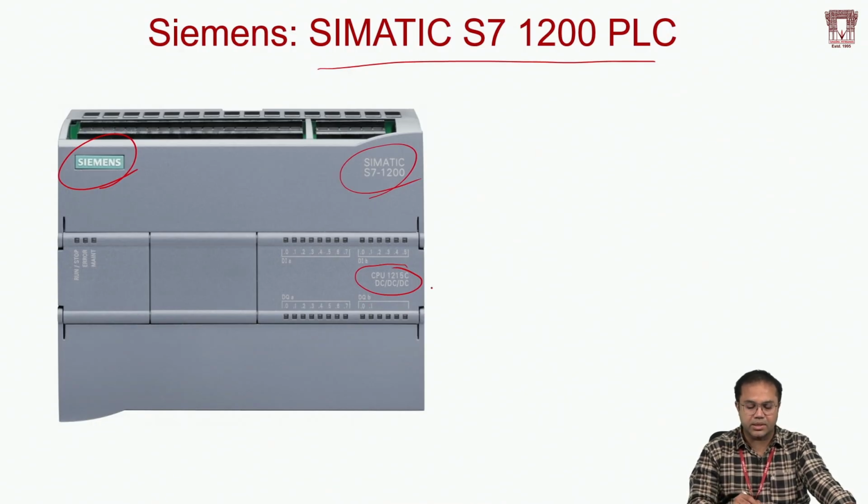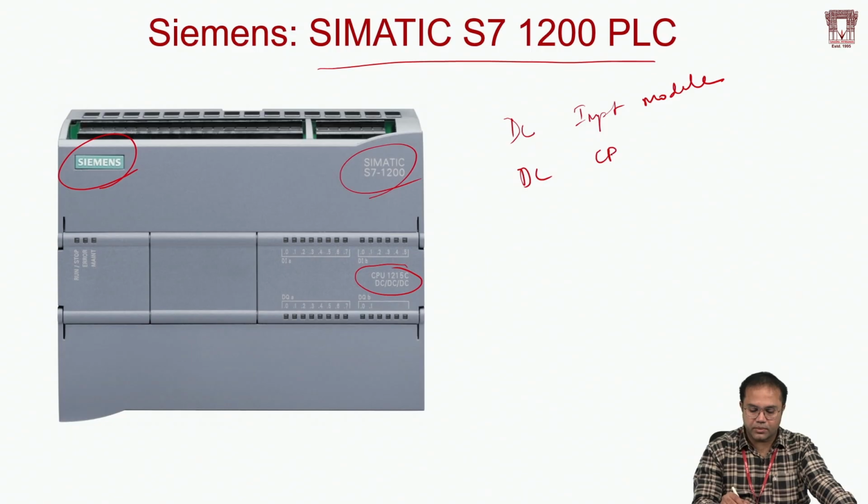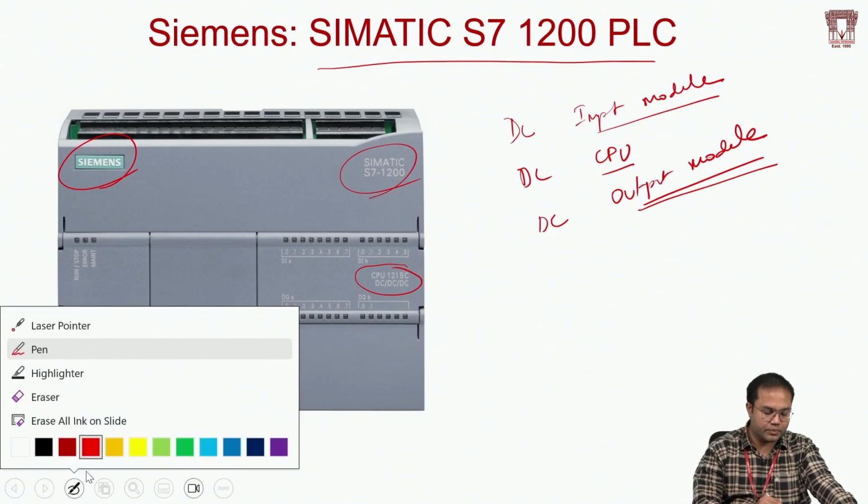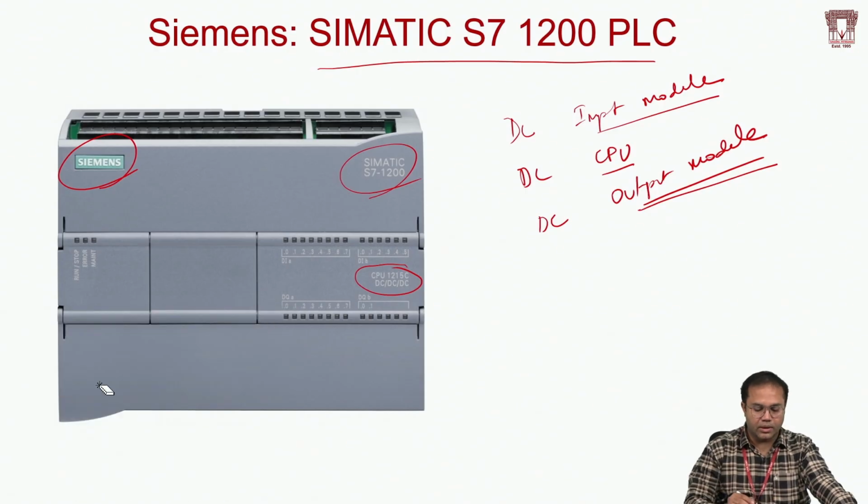So what do these three DCs indicate? The first DC indicates the input module type, so it's of DC type. The second DC indicates the CPU power rating, so the CPU of this particular PLC again supports DC. And the third DC indicates the output module, so again it's a power specification. So the input module is of DC type, the CPU is of DC type, and the output module is also of DC type. Clear? That's the main significance of this.